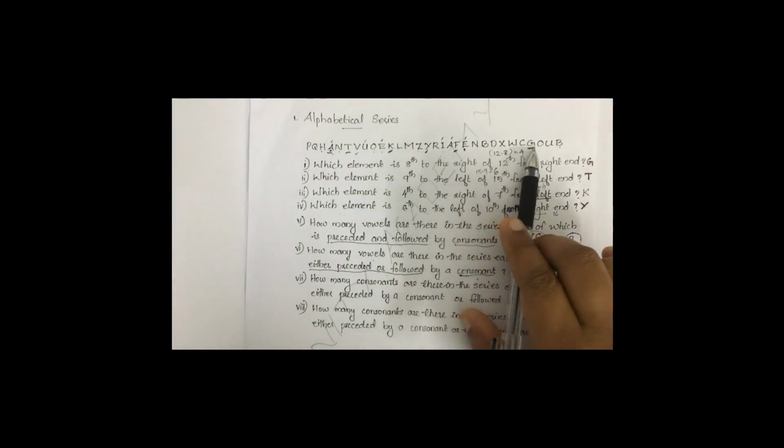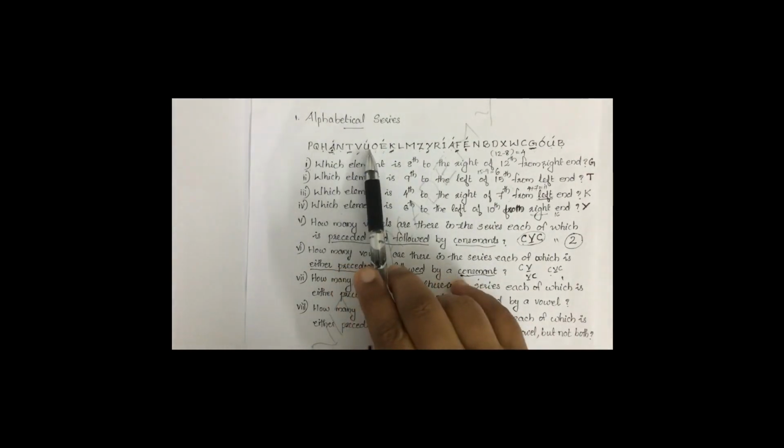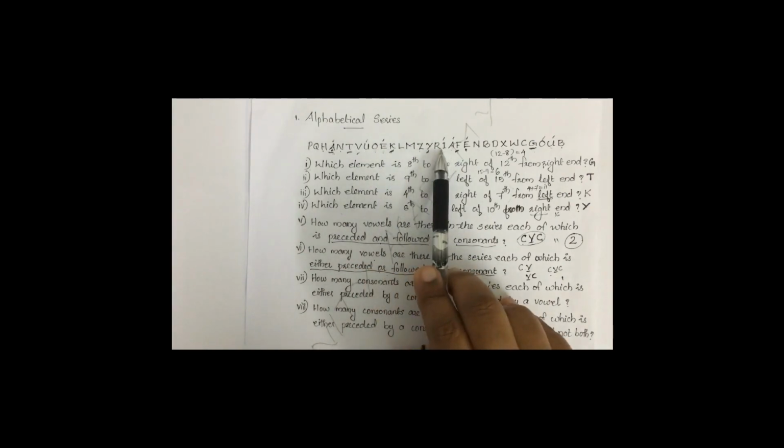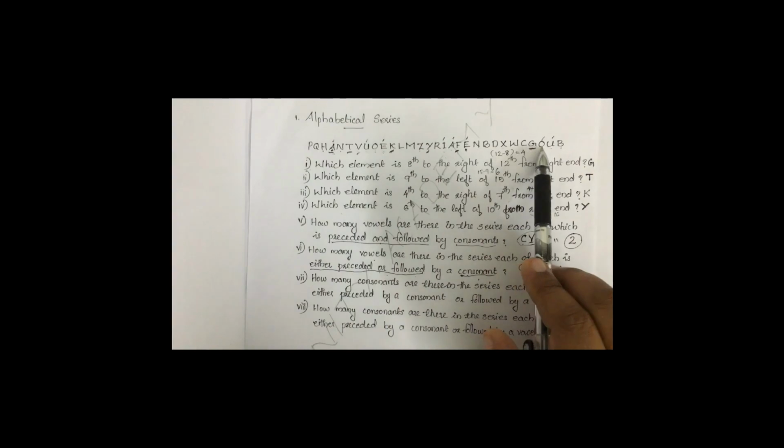Then next vowel is O. O is preceded by consonant. Then next is U. U is followed by consonant. So these many vowels satisfying any one of these conditions. So we can select 1, 2, 3, 4, 5, 6, 7, 8. So 8 vowels satisfying this given condition. So the answer is 8.